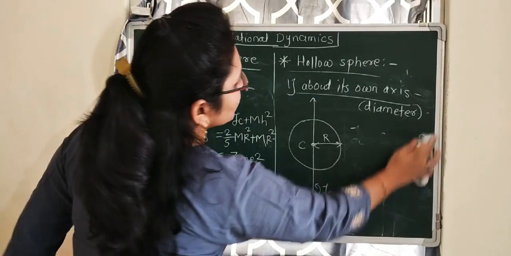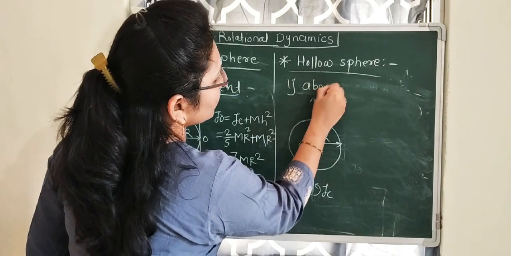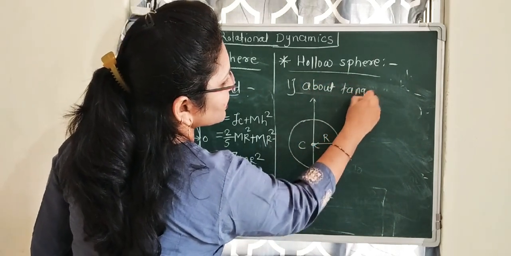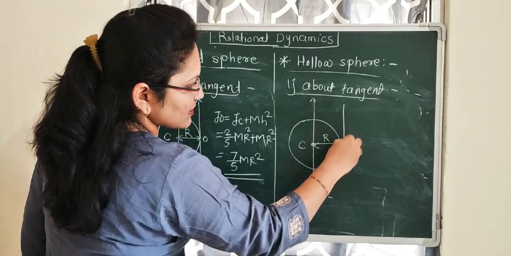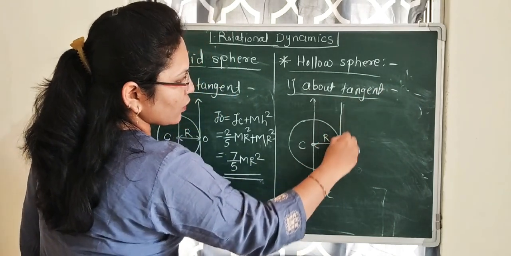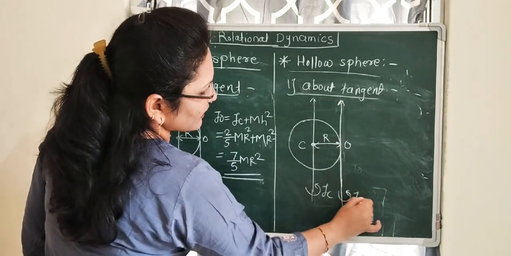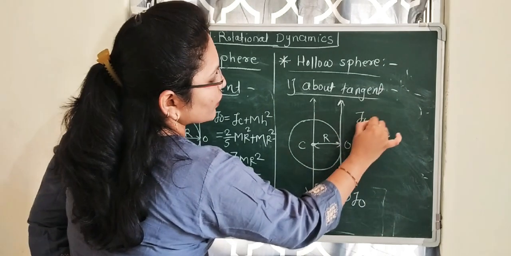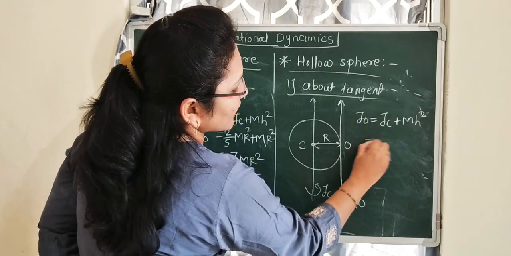Similarly, in case of hollow sphere about tangent, consider the tangent is drawn through point O like this, and moment of inertia will be IO. IO equals IC plus mh square by parallel axis theorem.